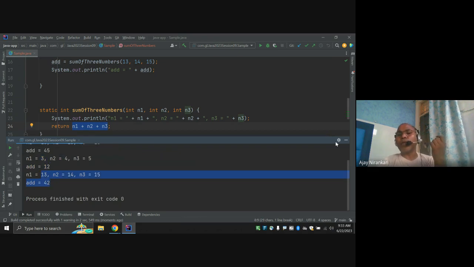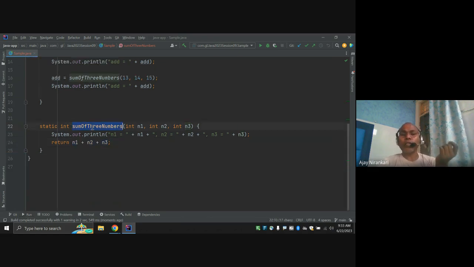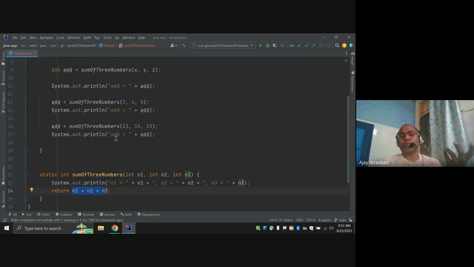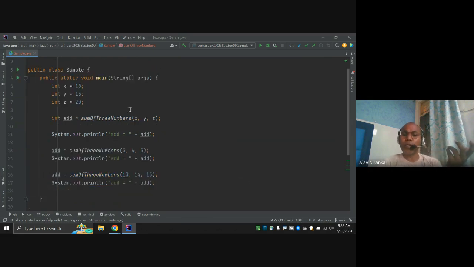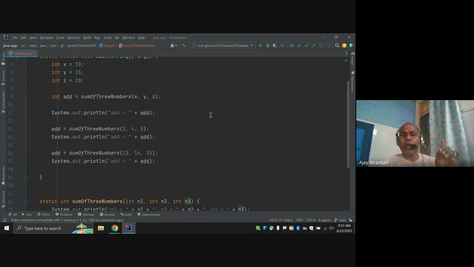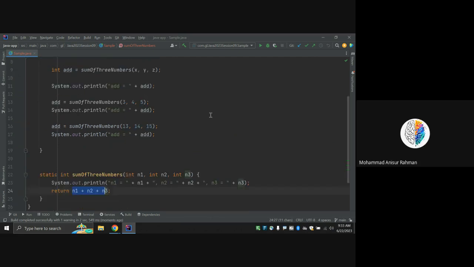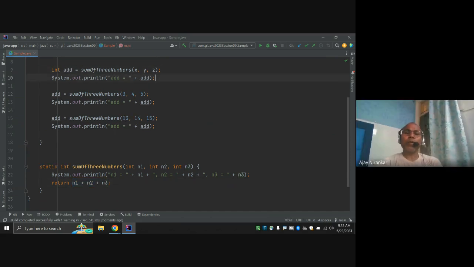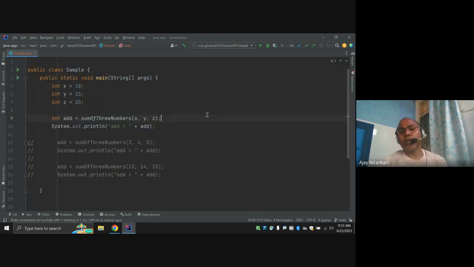So what is the benefit of writing any logic in a particular method? This algorithm, this logic, can be reused multiple times for multiple numbers, right? Till now, any doubt? No, so far it is good. So let's understand what happens if we comment this out. Let's try to understand how control works here.